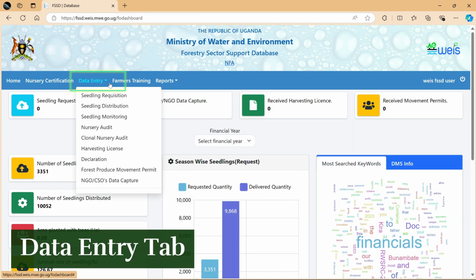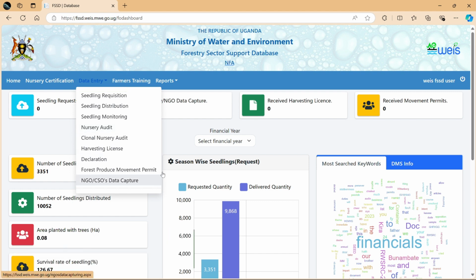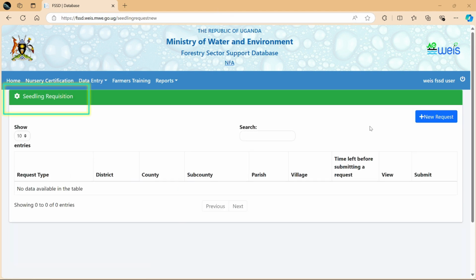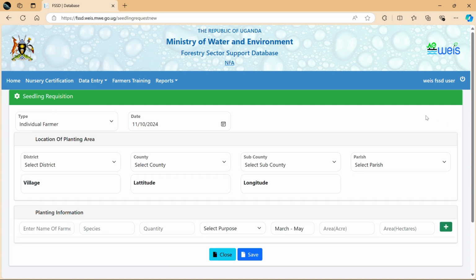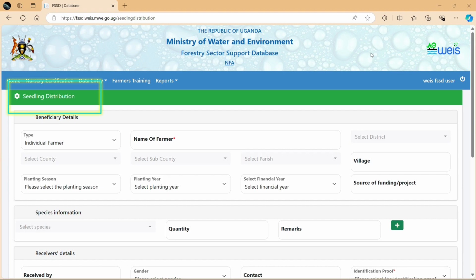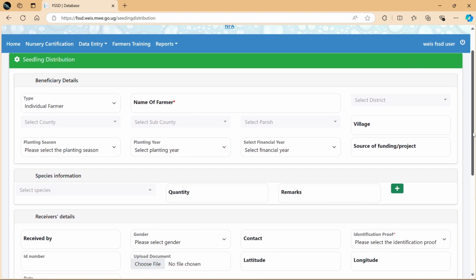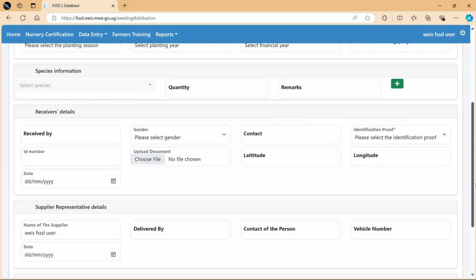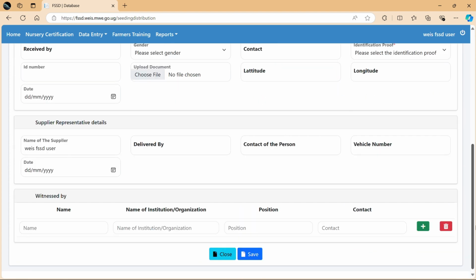In the Data Entry tab, a user can enter data for different types of forestry forms, such as A. Seedlings requisition forms, where users can capture the details of the beneficiary requesting seedlings from the forestry sector so that the department can allocate the seedlings to the intended beneficiary. B. Seedling distribution forms, where users can enter data on seedlings that have been distributed to the beneficiaries by the supplier.